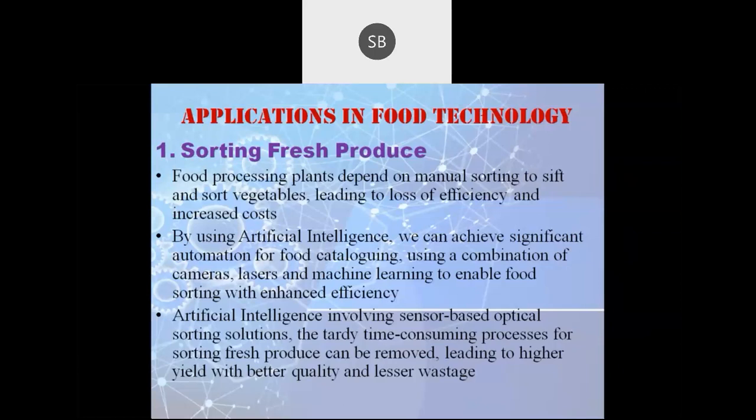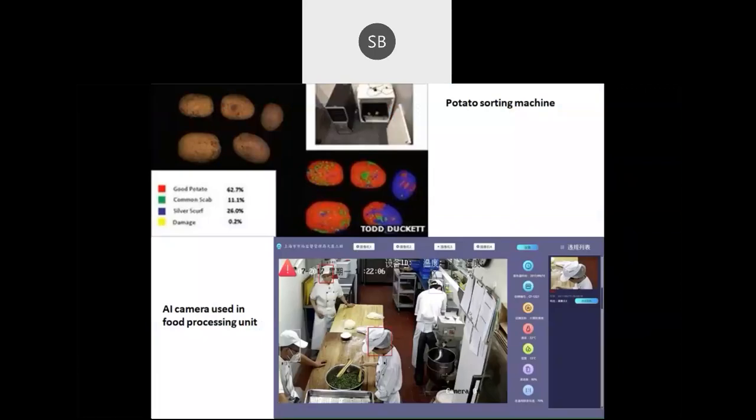First one is sorting fresh produce. Explaining with the help of an example, let's move to that example first. Please check the first figure. In this figure, it shows a sorting machine. It's a potato sorting machine that sorts potatoes on the basis of their quality. Here, each color denotes the quality of our product, whether it's good or bad.